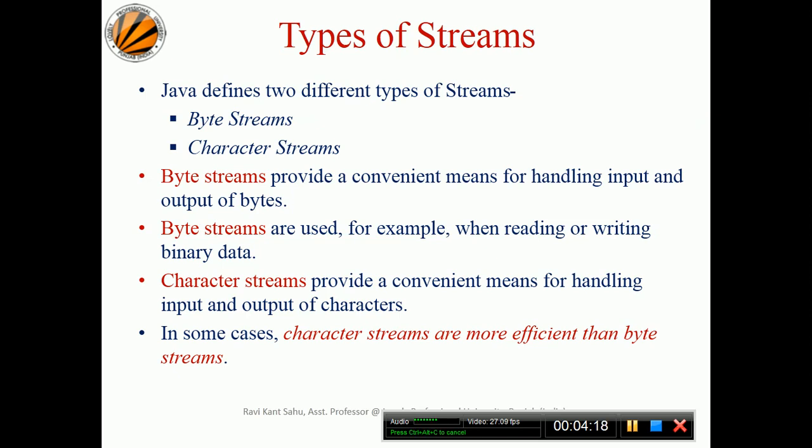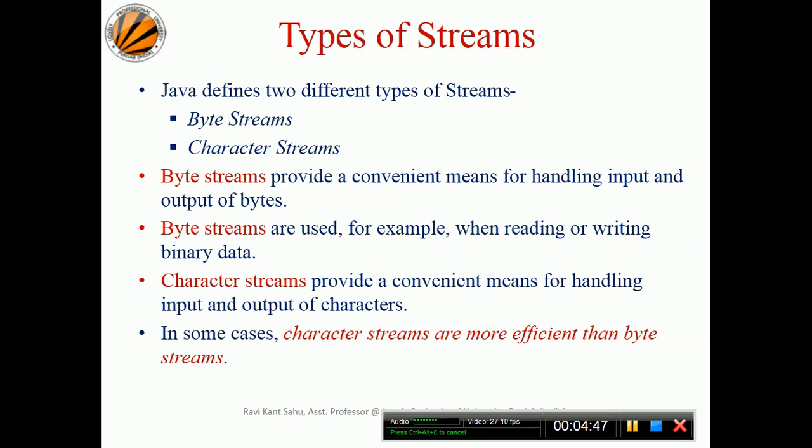Bytes are used, for example, when reading or writing binary data. Suppose you have data of 64 bits. It will form 8 small groups as bytes, because 64 bits make 8 bytes. So the data will be transmitted byte by byte.